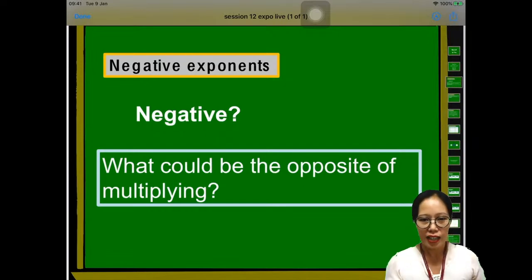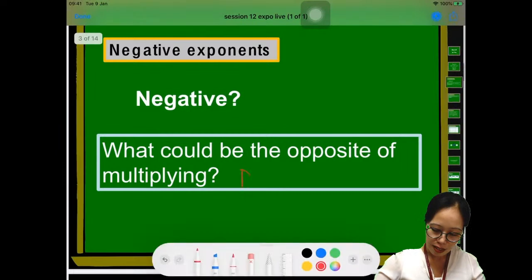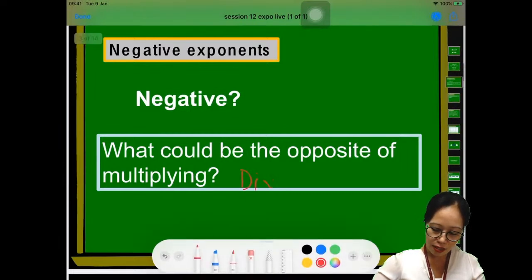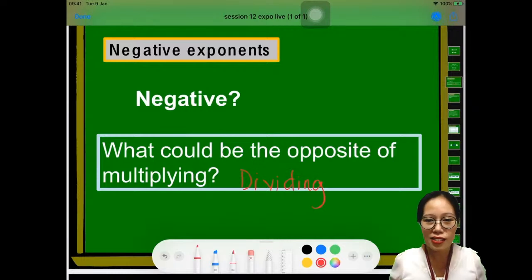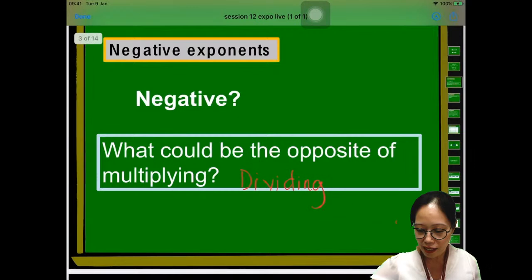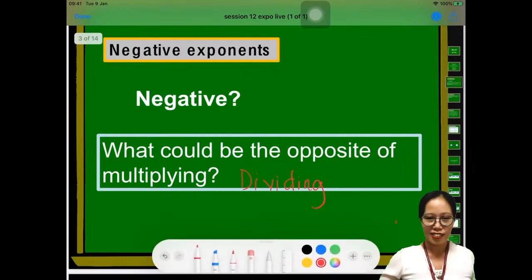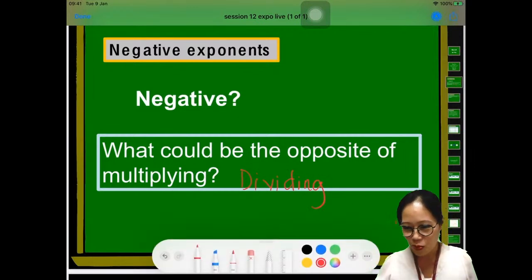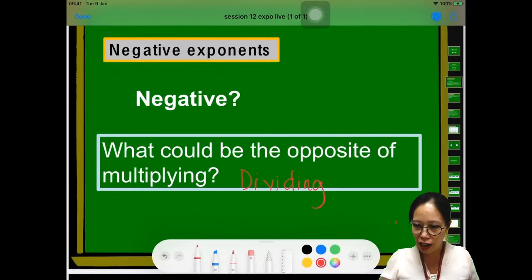Alright. If your answer is dividing, then you are correct. Tanisorn, but what is your class?